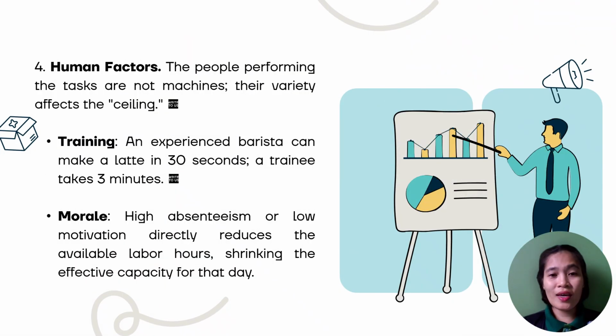And lastly, we have here human factors. Human factors acknowledge that the people executing tasks are not mechanical. Their individual differences and behaviors directly impact the ceiling of what can be accomplished. Under it are training and morale. For training, professional experience significantly alters speed.